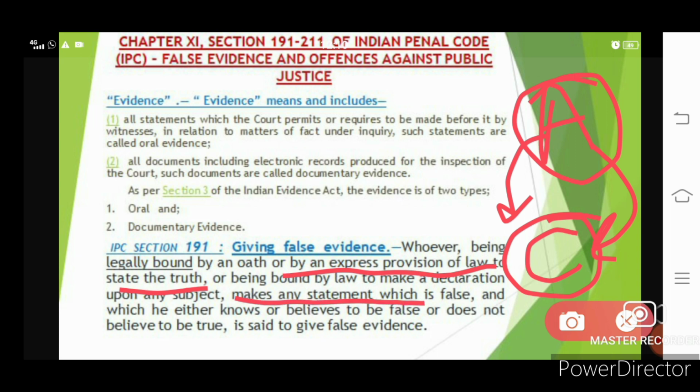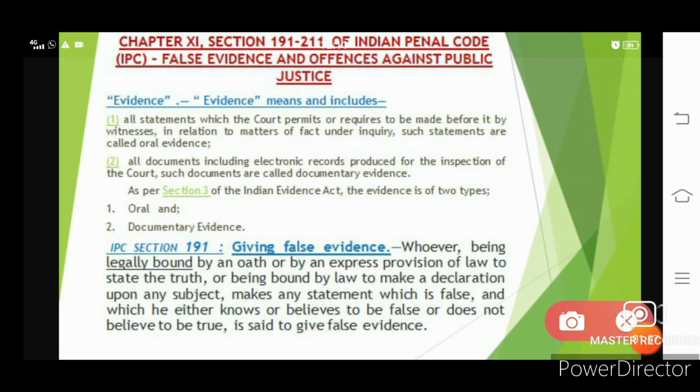If he makes any false statement which he either knows or believes to be false, or does not believe to be true, it is said to be a false statement.